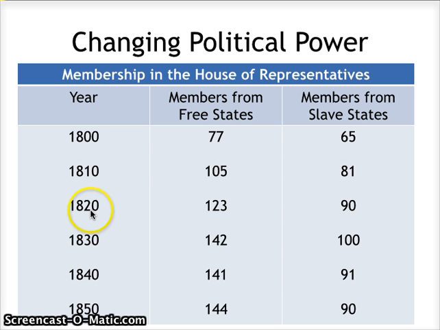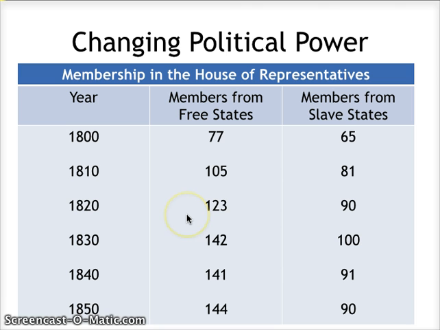But every 10 years, this number slowly increases. First of all, the population increases, so that means there's more representatives in general. But second of all, we're starting to see a drastic shift between how many people are from slave states and how many people are from free states.